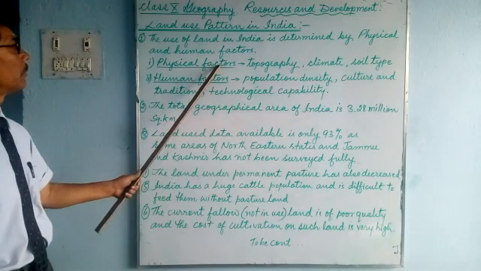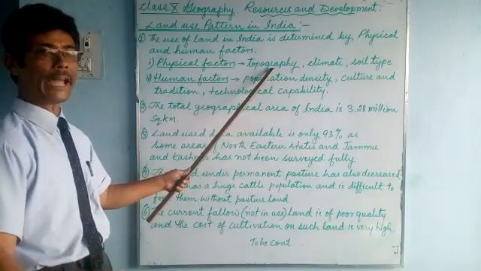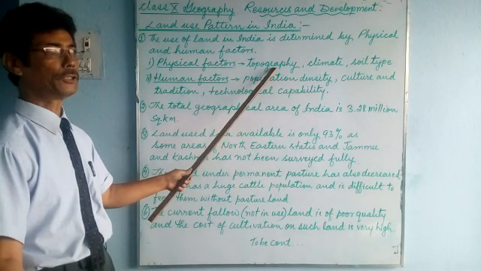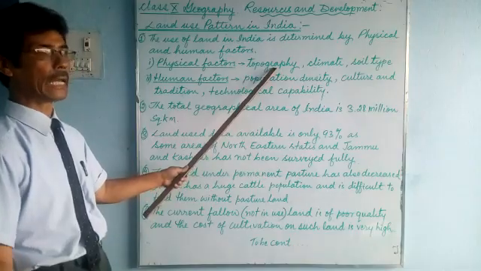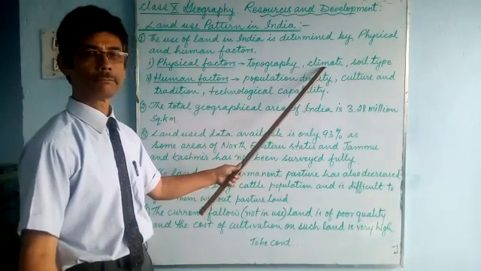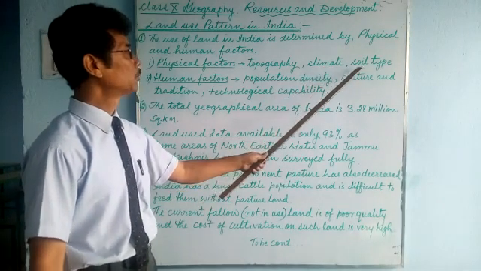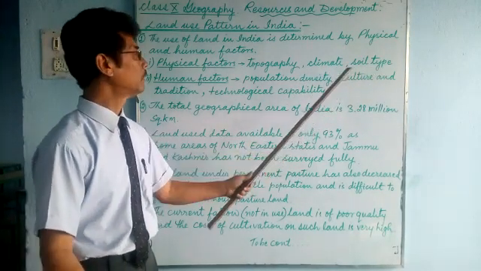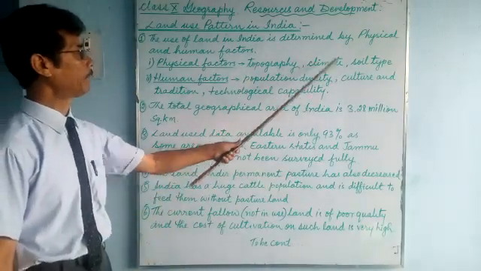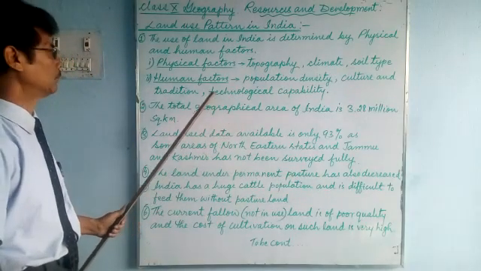Physical factors such as topography. Topography means the type of land: mountains, plains, deserts, plateau region, coastal areas, islands and so on. Then climate, what type of climate the land experiences, and soil type. These are physical factors. We'll talk about them one by one later on in our classes.